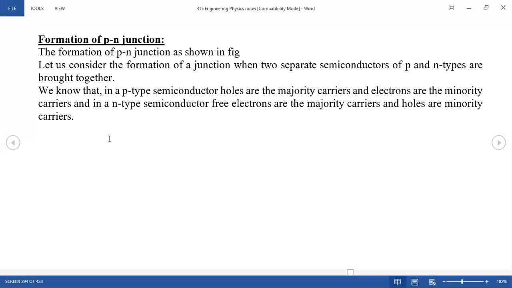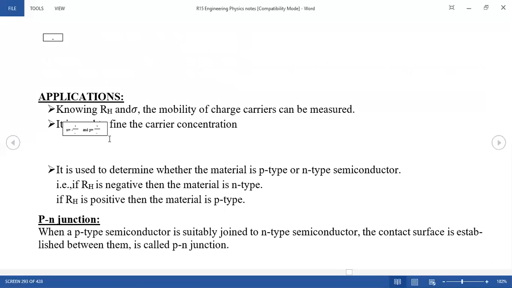So this is the ending session. The applications are there in semiconductors. Okay, see some of the applications we mention here. It is used to determine whether the material is a P type or N type semiconductor. If RH is negative, then the material is N type. If RH is positive, then the material is P type. So those are the applications of the Hall effect.